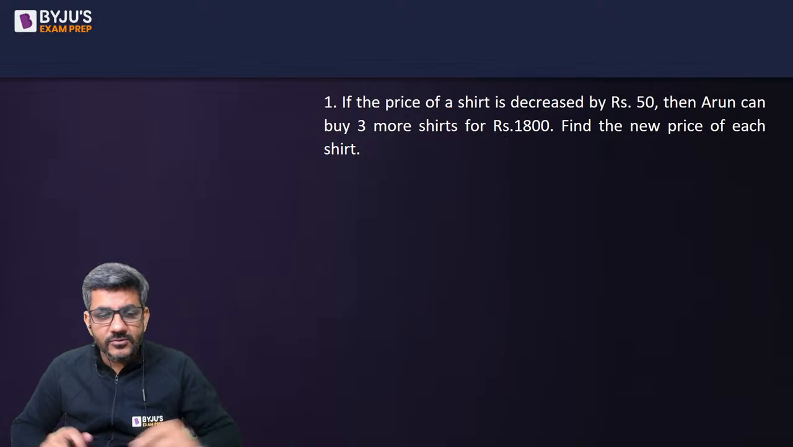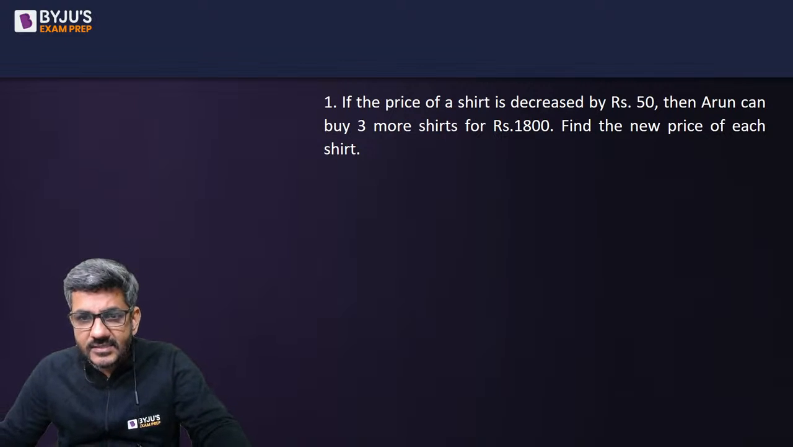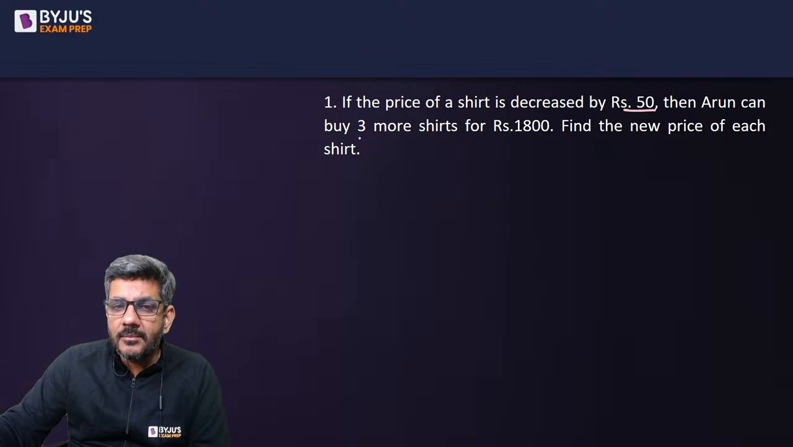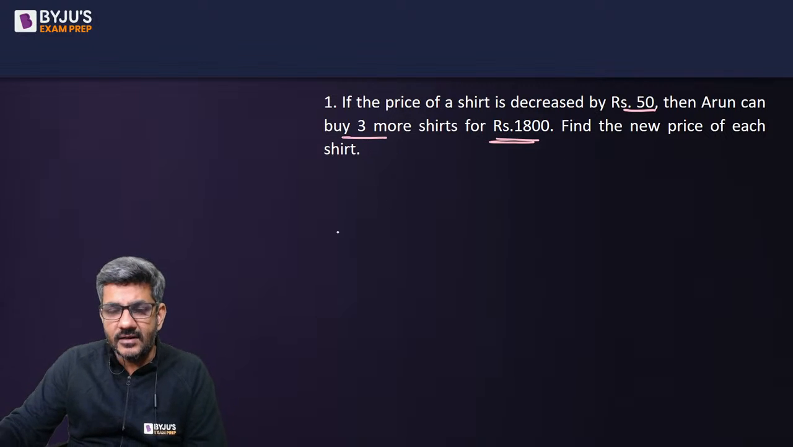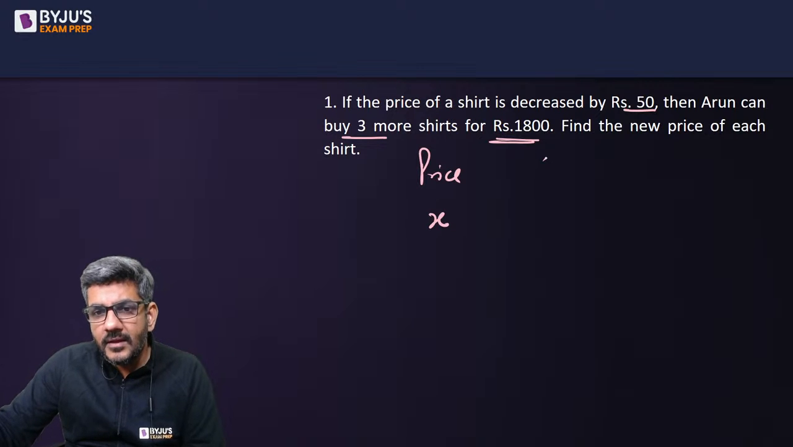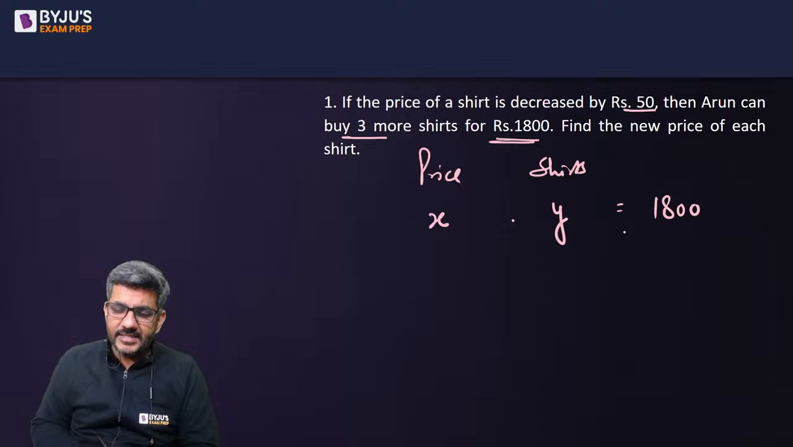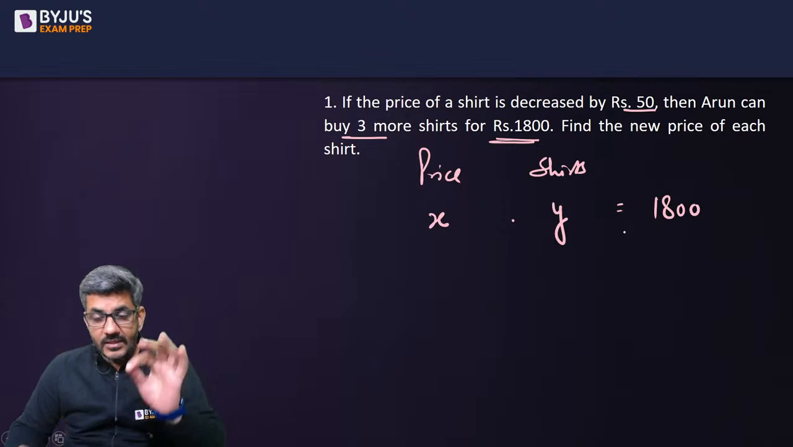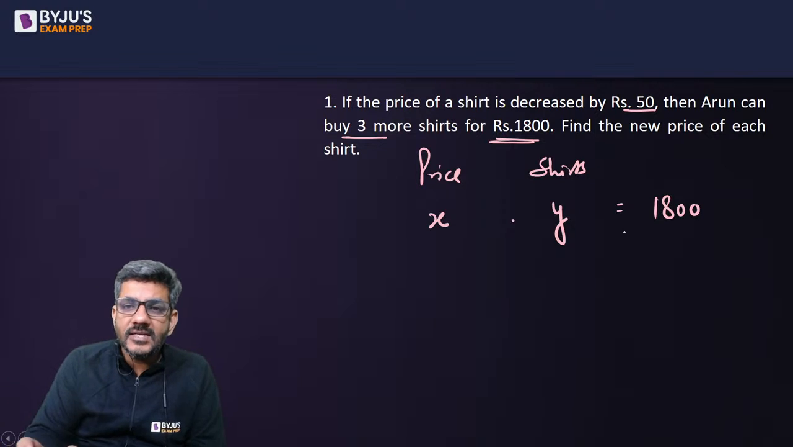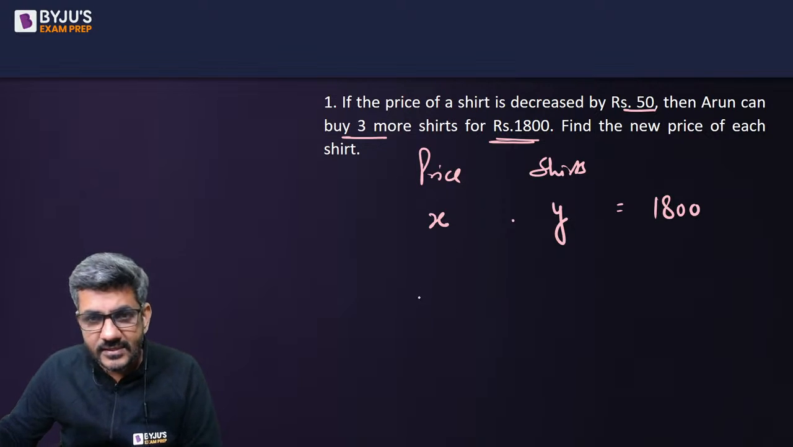Music Core has given the answer to this first question, so let's start discussing this now. The price of a shirt is decreased by 50. Arun can buy three more shirts for rupees 1800. Initially, let us say the price of each shirt was X rupees and the number of shirts Arun was able to purchase was Y. So can I say that X into Y was 1800 before? Each shirt was of X rupees, Y shirts were purchased, so the total price that he was paying was X into Y, that was 1800.